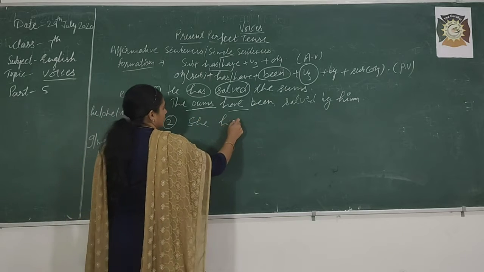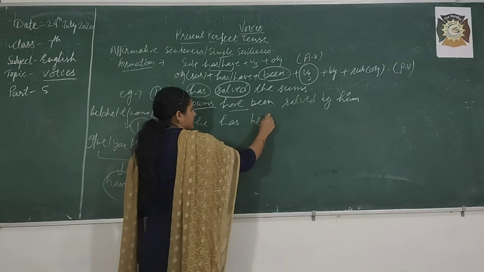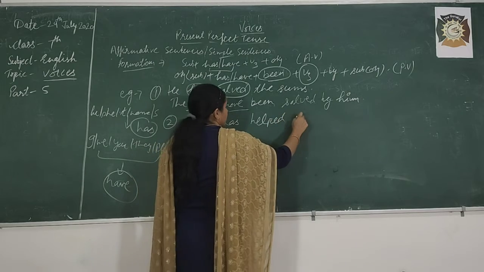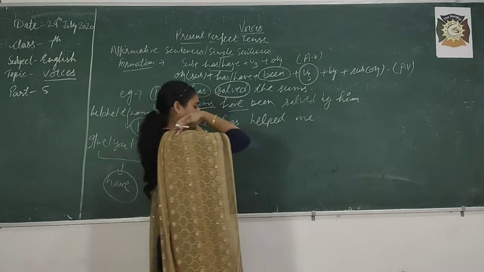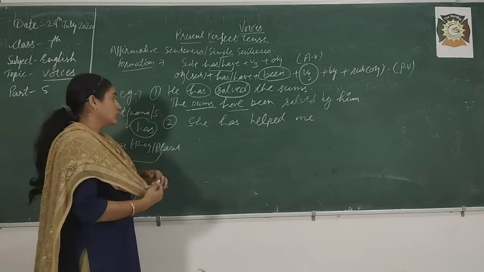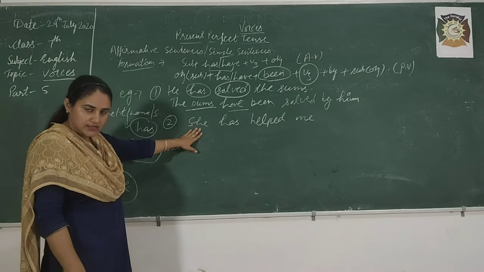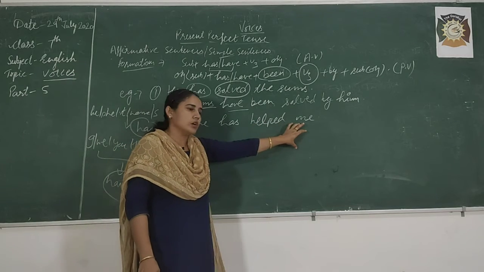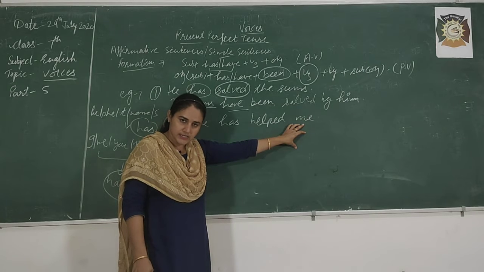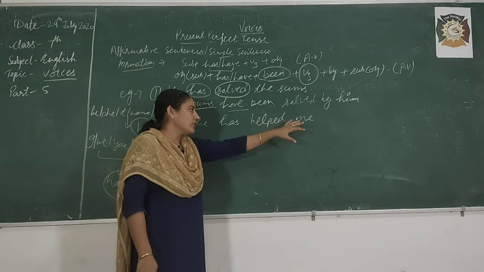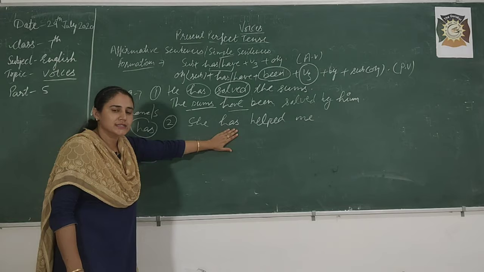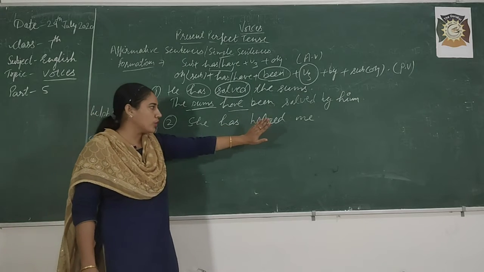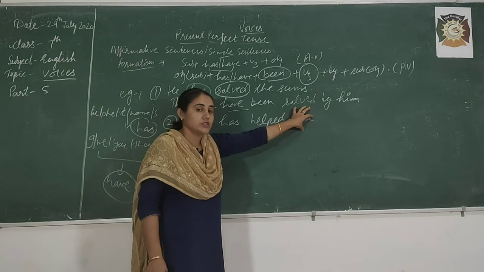She has helped me. Okay, so she is your subjective case in the sentence and me is your objective case in the sentence of active voice. Now we have to convert this particular sentence into passive voice. Firstly go with the object. And what is the object?